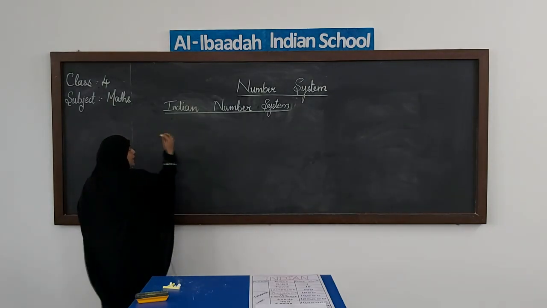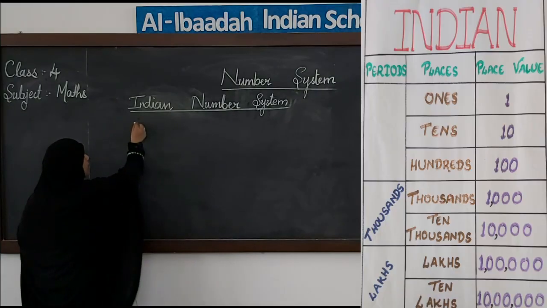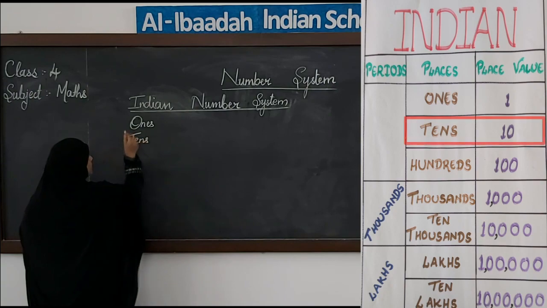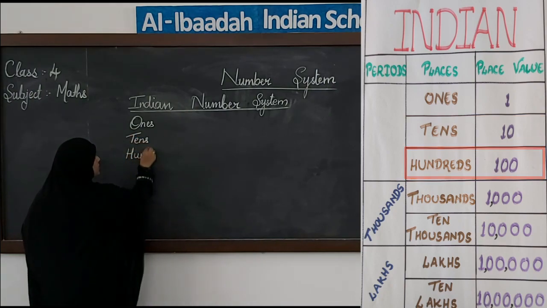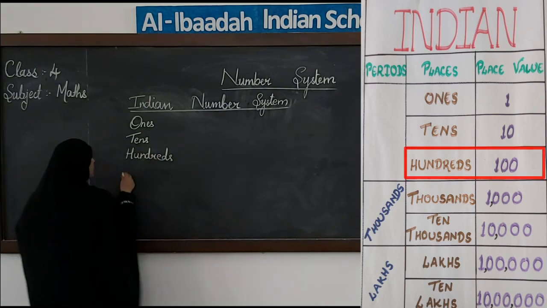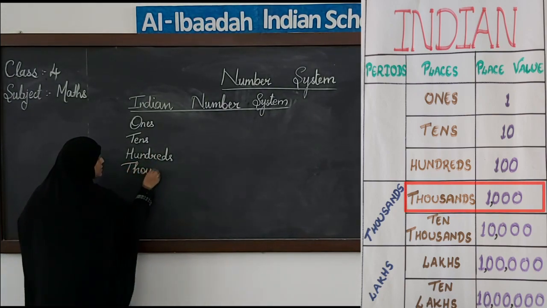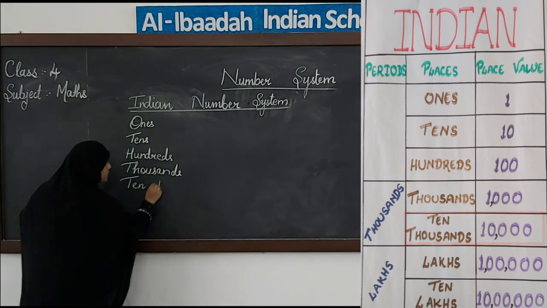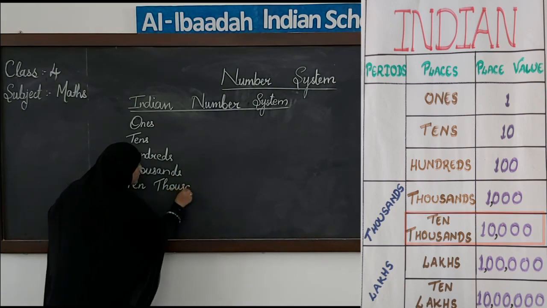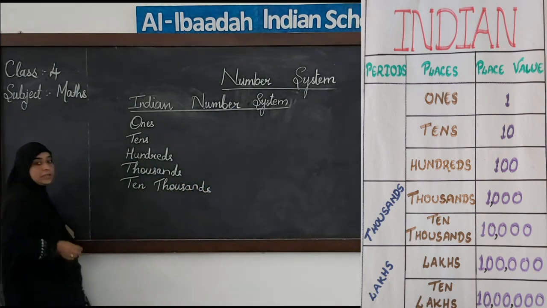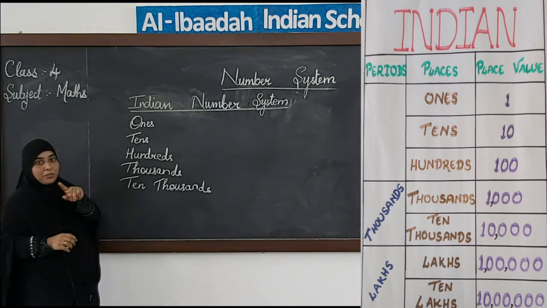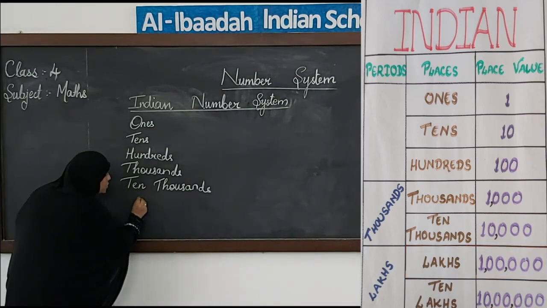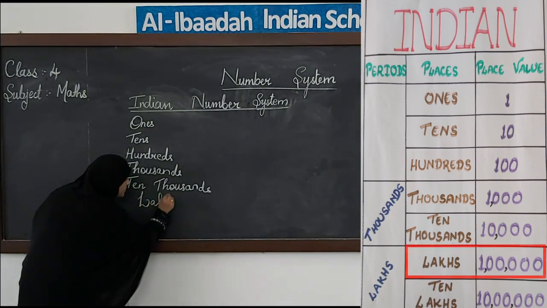Same like we had discussed in international system, we have ones place, then we have tens, hundreds, then thousands, 10,000s, and then if you remember, the sixth place in international system was 100,000, but here we do not have 100,000, here we use the word lakhs.